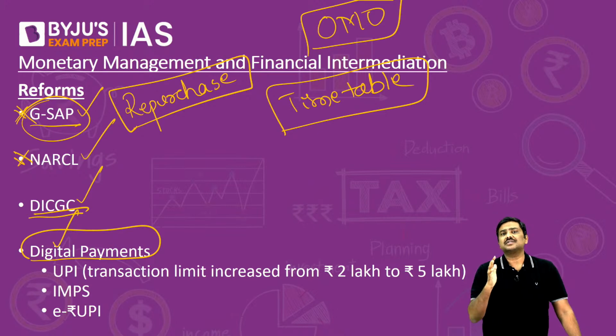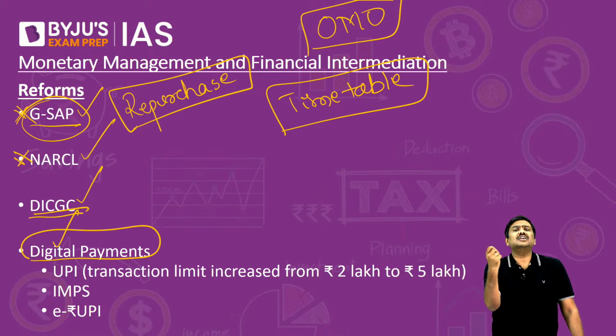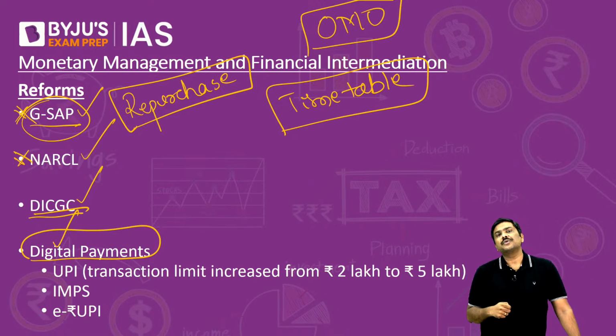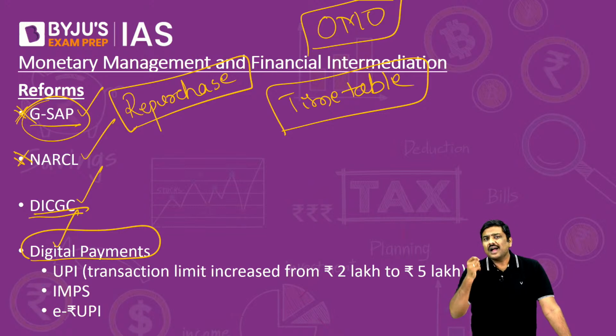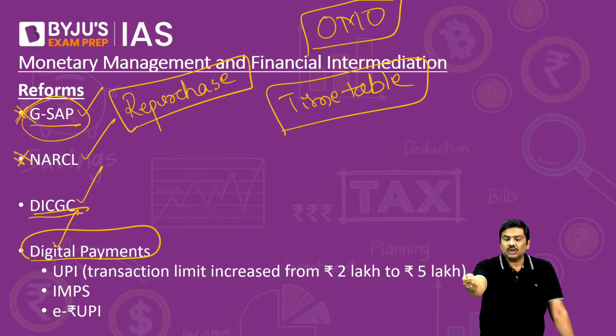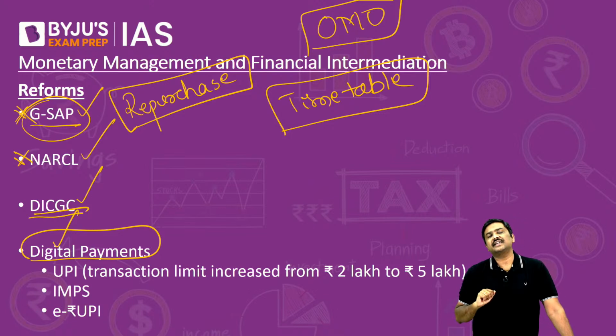They go to the market and start repurchasing based on the requirement. And under open market operation, they can even sell the government securities. Please remember this. OMO is a tool used by the RBI under the monetary policy set of tools or credit control tools, specifically the quantitative set of tools, under which RBI can either sell the G securities, auction the G securities, or repurchase the G securities. And as per the requirement of the situation, either to promote growth or to control inflation, RBI either sells or repurchases the G securities.